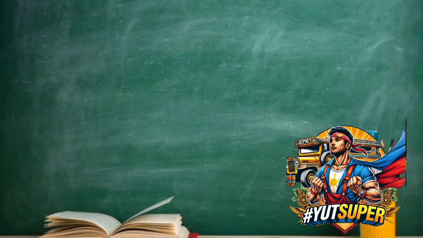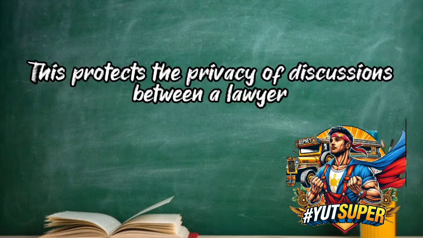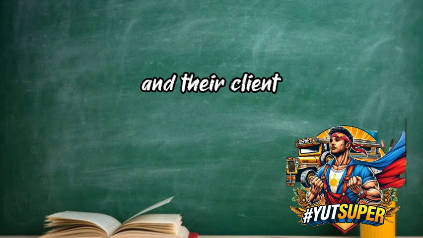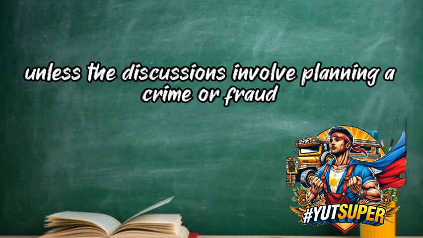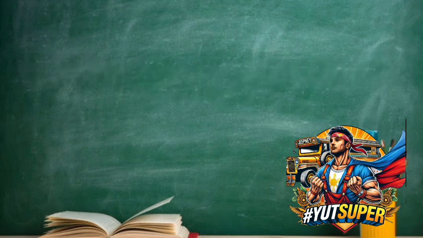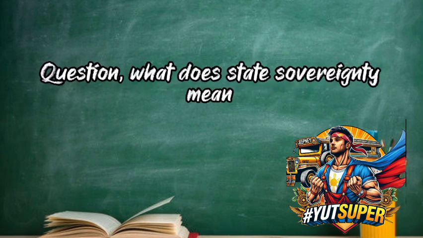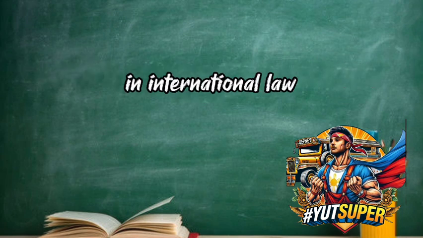16. Question: what is attorney-client privilege? This protects the privacy of discussions between a lawyer and their client, unless the discussions involve planning a crime or fraud. International Law. 17. Question: what does state sovereignty mean in international law?